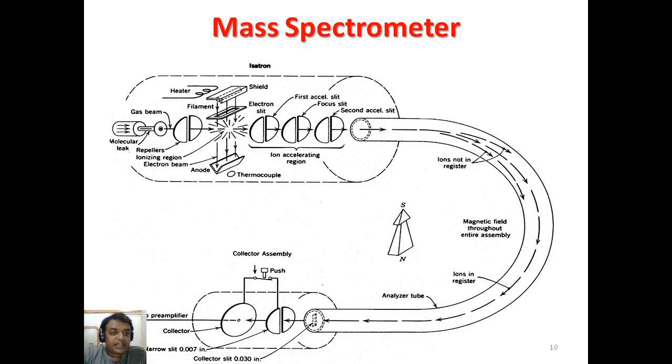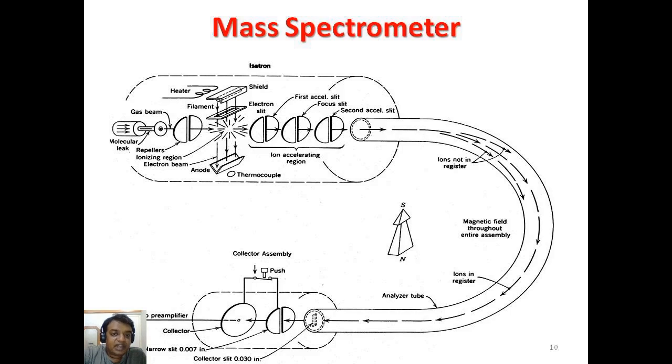These molecules leak from the gas beam and reach the repellers. Repellers have a particular micro slit area to maintain the passage of the molecules. These molecules then pass and reach an electron bombardment area, where there are electron sheets, and this is the filament, which generally produces heat.